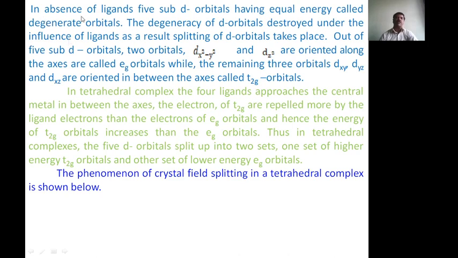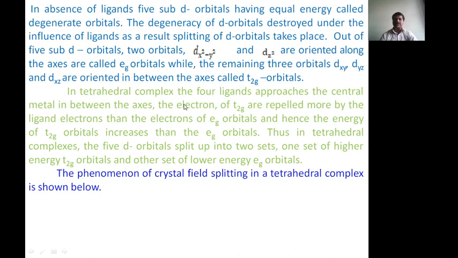In absence of the ligand, the 5 d orbitals have equal energy, called degenerate orbitals. The degeneracy of the d orbitals is destroyed under the influence of ligands. As a result, splitting of d orbitals takes place. Out of the 5 d orbitals, 2 orbitals, dx square minus y square and dz square, are oriented along the axes, called EG orbitals, while the remaining 3 orbitals, dxy, dyz, dxz, are oriented in between the axes, called the T2G orbitals.